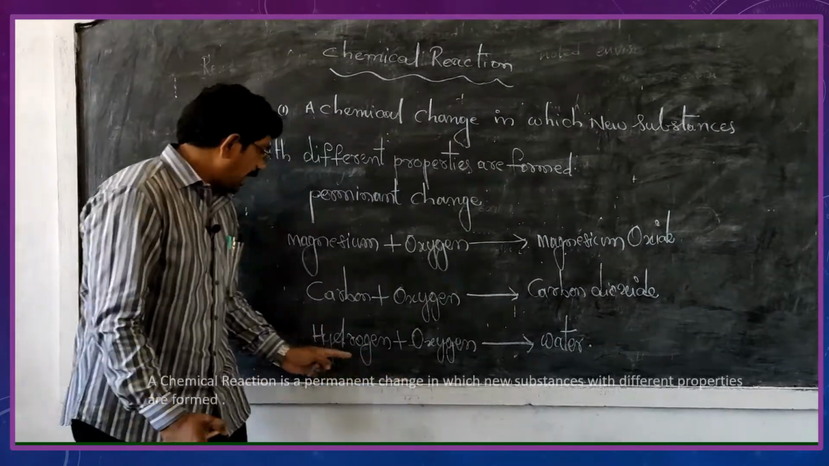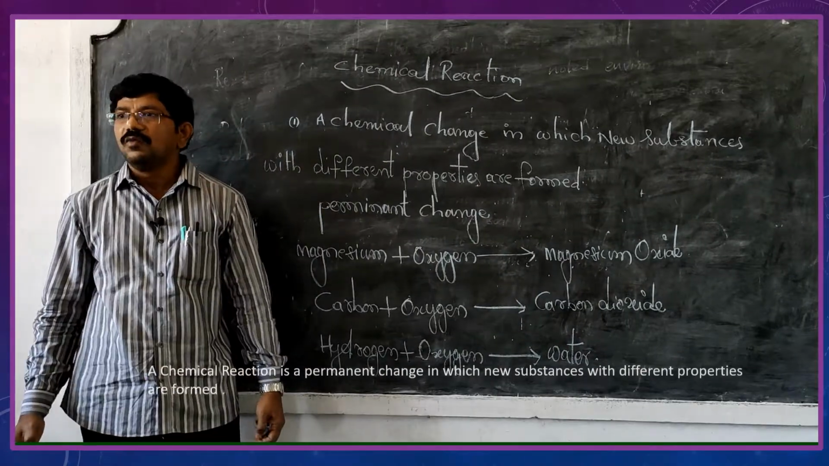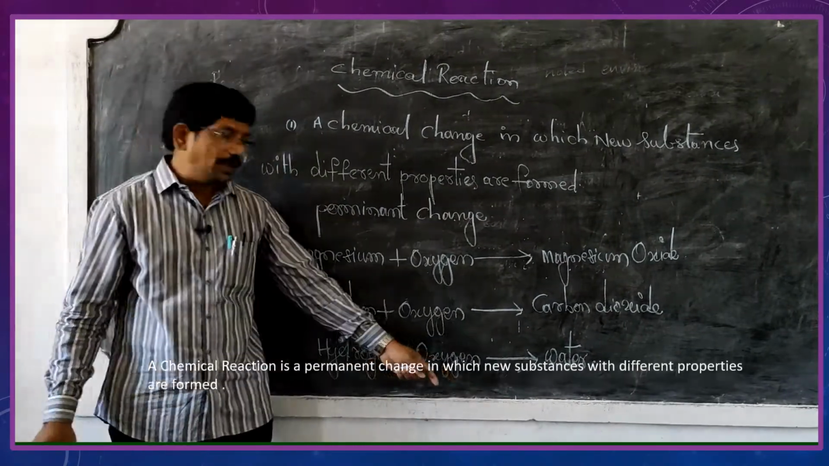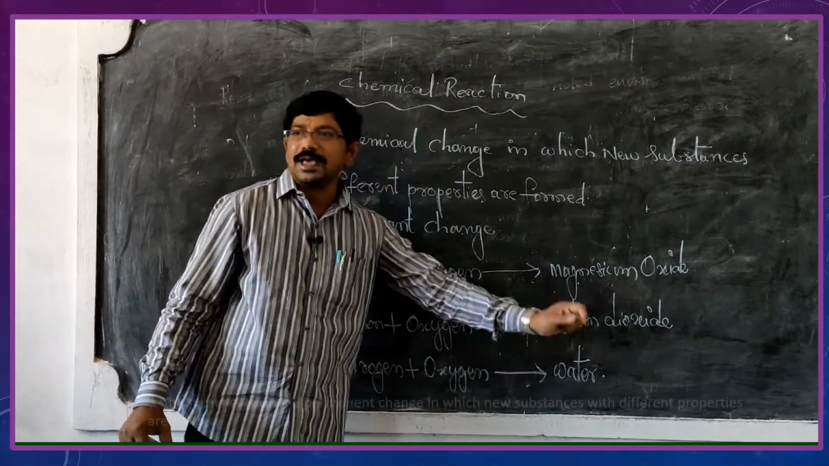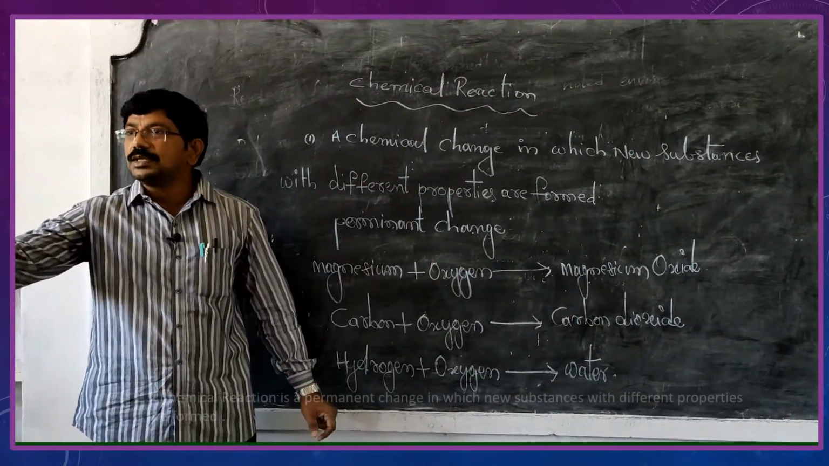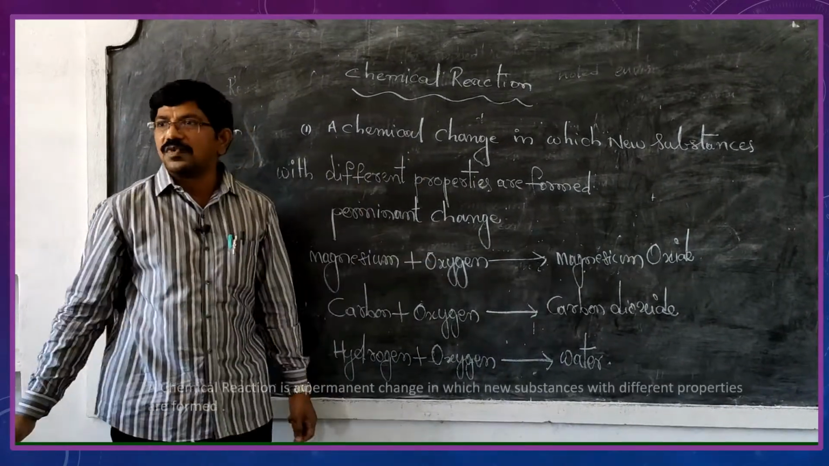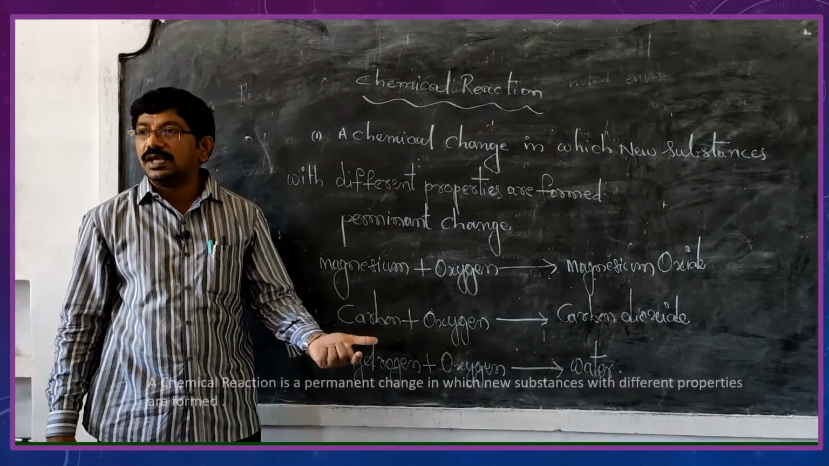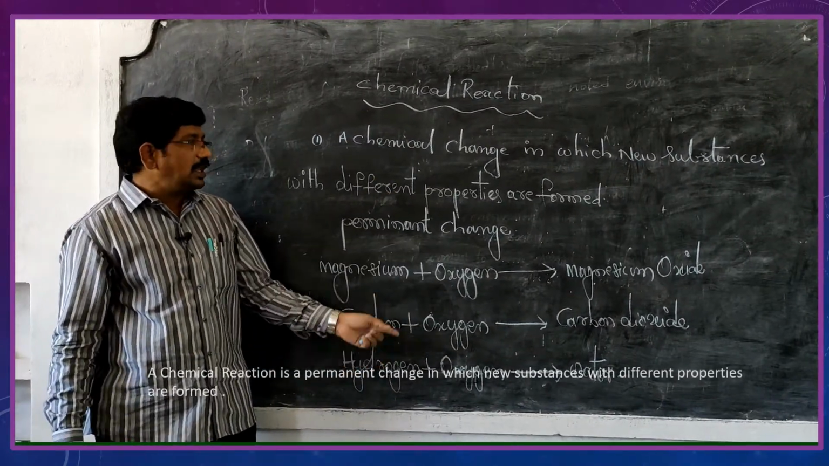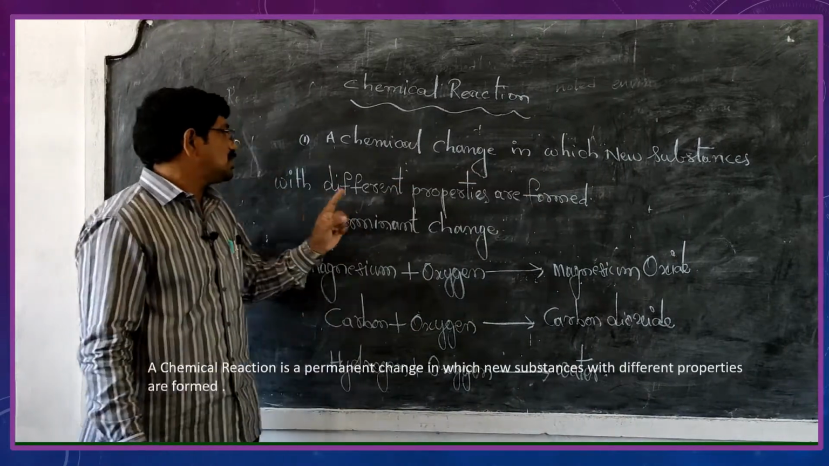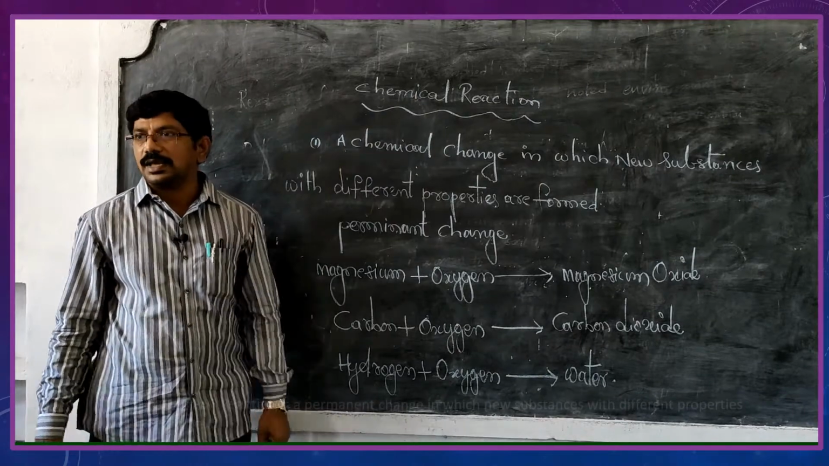When you react hydrogen and oxygen, you will get water vapor, not liquid water. Water vapor is in gaseous state. Are you clear about that one? So completely new substances are formed at the end of the reaction. This permanent change or chemical change in which completely new substances with different properties are formed is considered a chemical reaction.